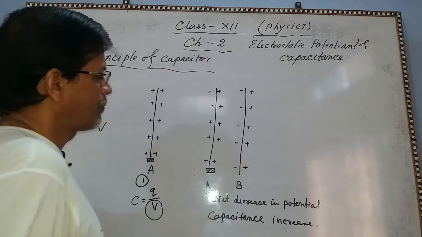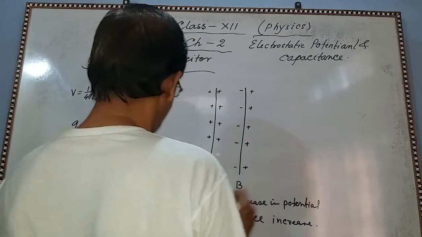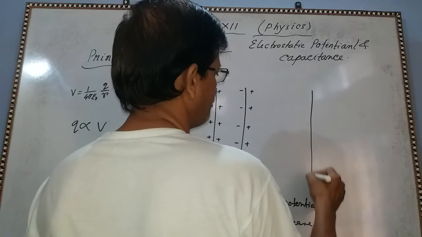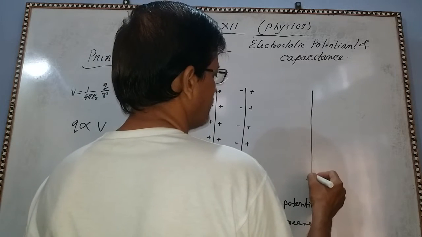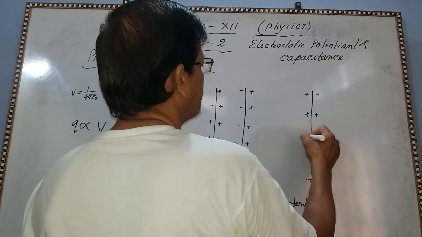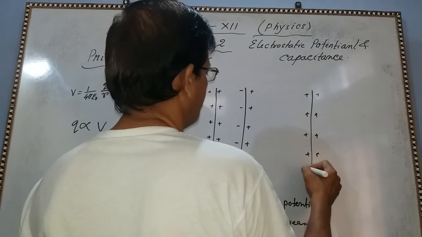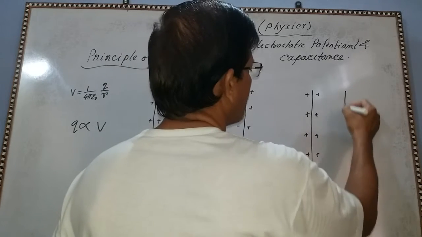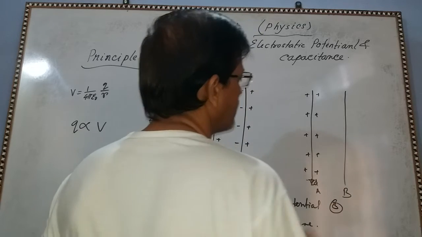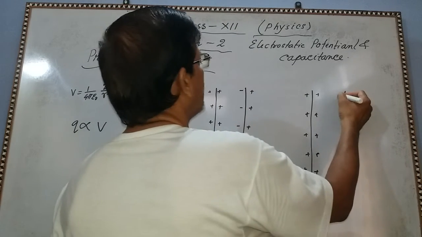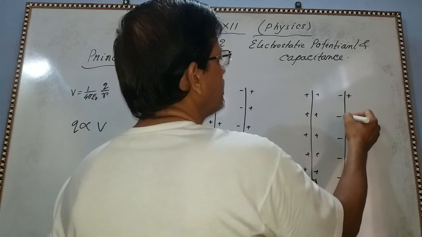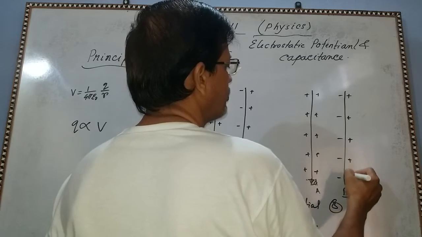Now you see, this is the second case. Third case. This is B, A. Third case. What will happen? This is negative, negative, negative, and this is positive, positive, positive.